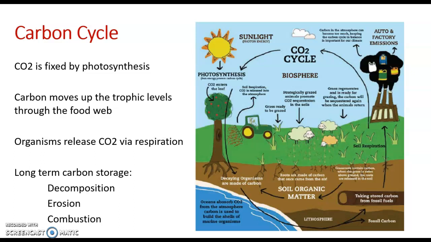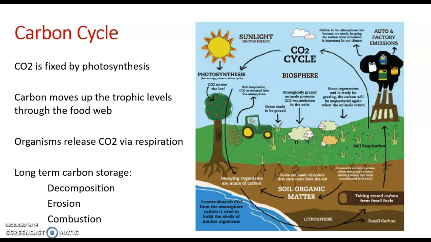And there are 3 processes that can lead to stored carbon being released back into the environment. We've got decomposition, which is what we mentioned before, and then we have erosion or combustion. So decomposition, we've seen that happen already when the tree, for example, dies, and then the process of decomposers breaking it down makes the carbon stored there available again. Carbon stored in rocks is released through erosion by wind or water, and the carbon stored in fossil fuels is released very quickly by combustion, or burning it.